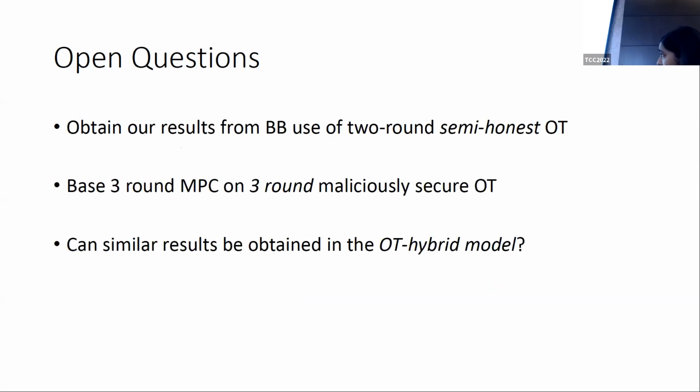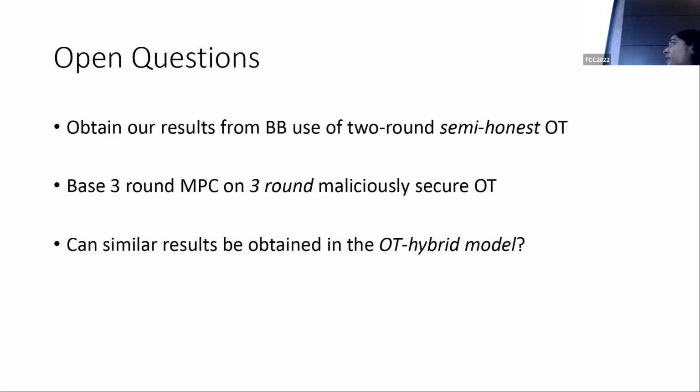Okay. So with that, I just want to conclude with some open questions that our work leaves. The first is, can we obtain our results by just making black box use of two-round semi-honest OT instead of maliciously secure OT? This appears to be challenging because we don't really know constructions of maliciously secure OT that make black box use of semi-honest OT, and there are certain challenges that one would have to overcome in that setting.